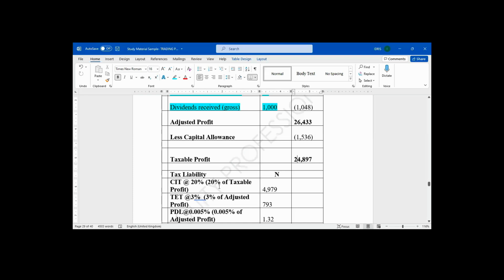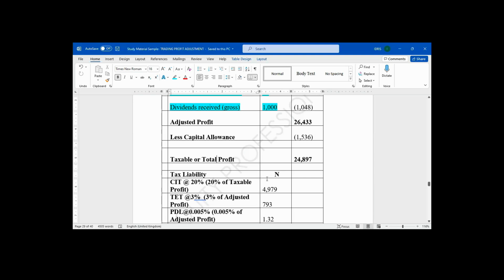And company income tax is based on what profit? Is it total profit? Total profit is also called taxable profit. Company income tax, is it based on total profit? It is based on total profit.